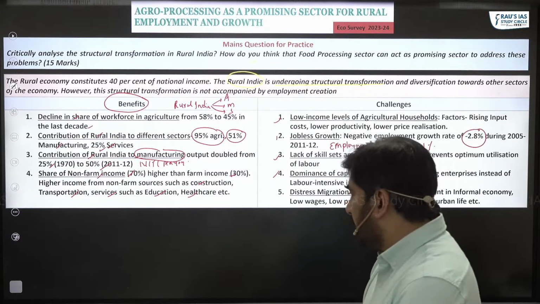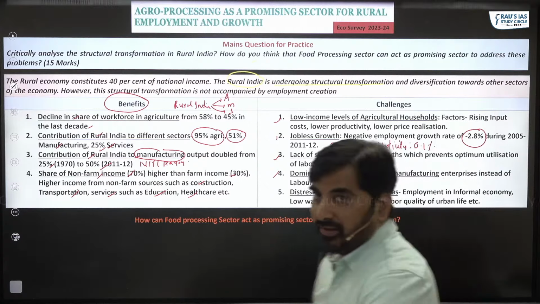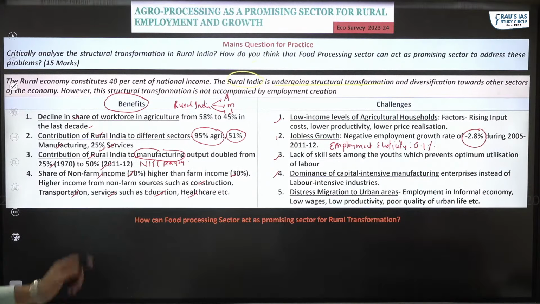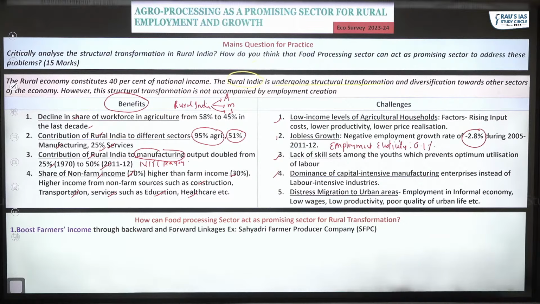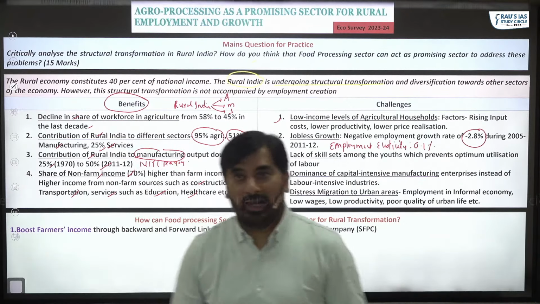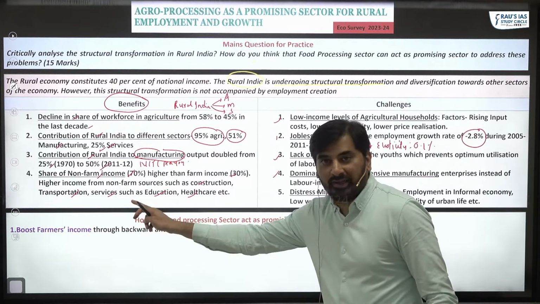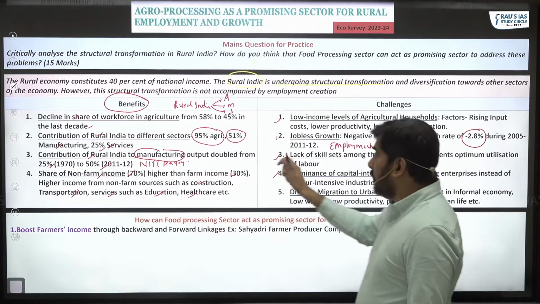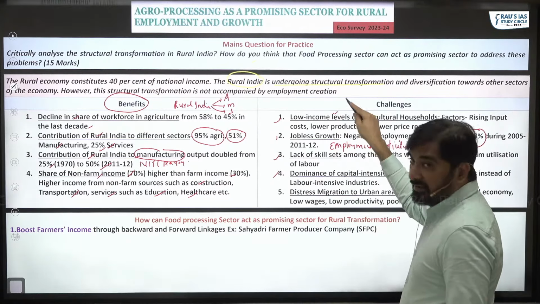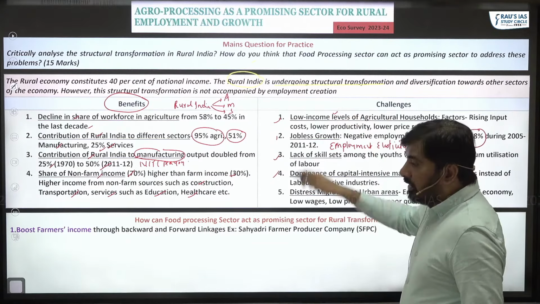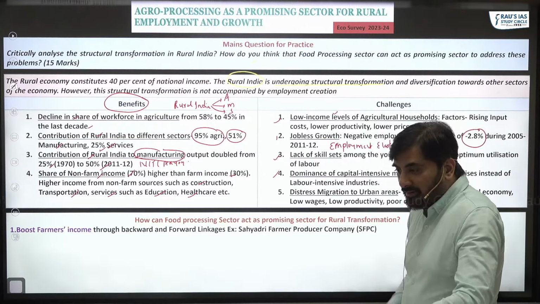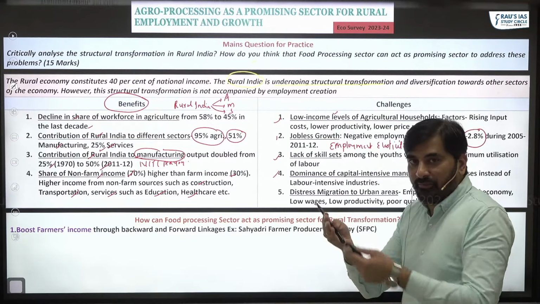Okay, please pay attention here. How can food processing sector act as a promising sector for the rural transformation? Number one, it will help boost the farmers' income. I told you that the farmers' income has remained less. If you boost the food processing industry, we can increase the income of the farmers.